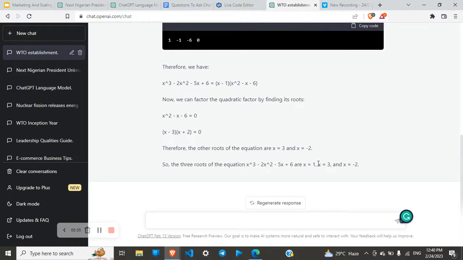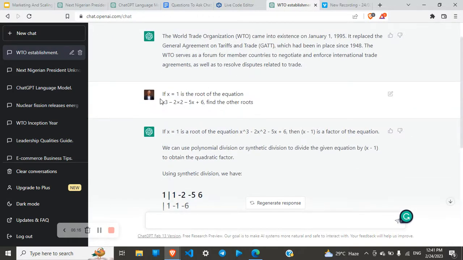Finally, we can see that the other roots of the equation are x equals 3 and x equals minus 2. We only gave it x equals 1 as the initial root.